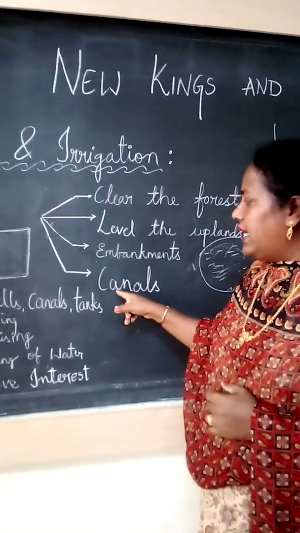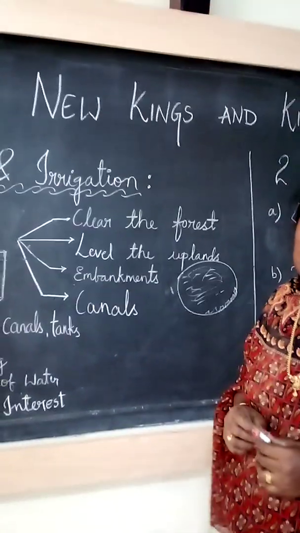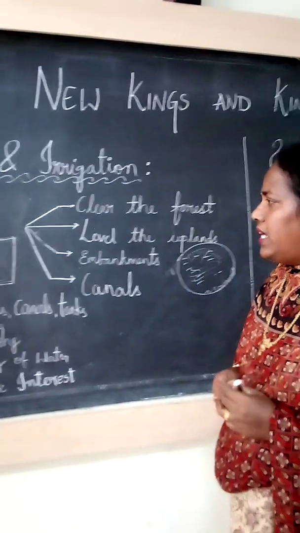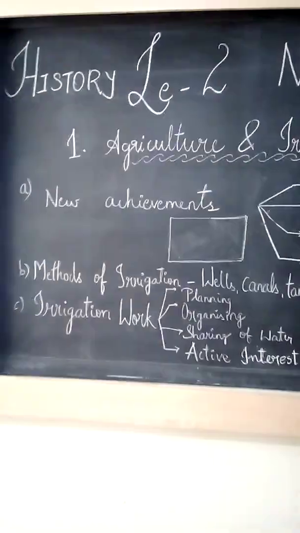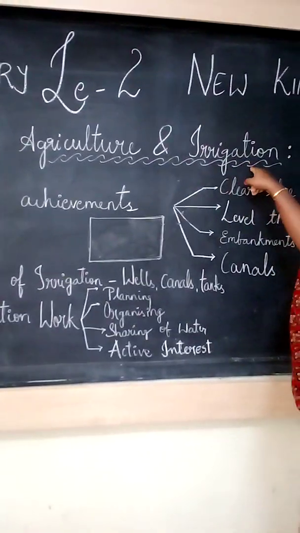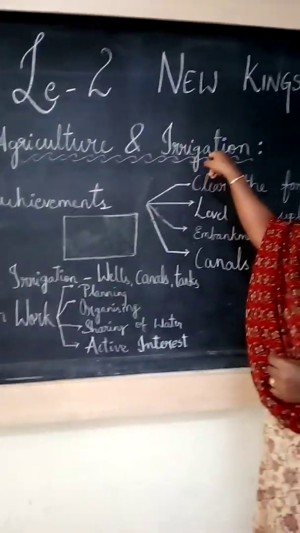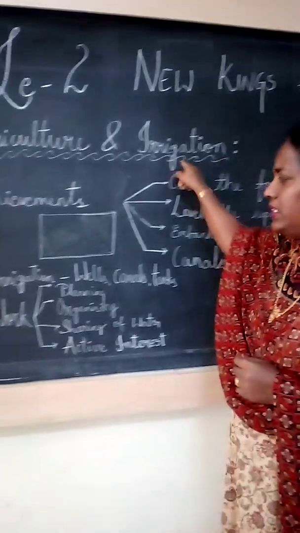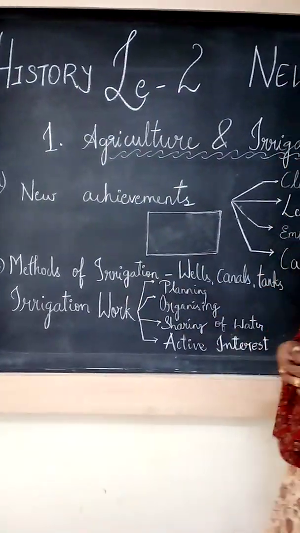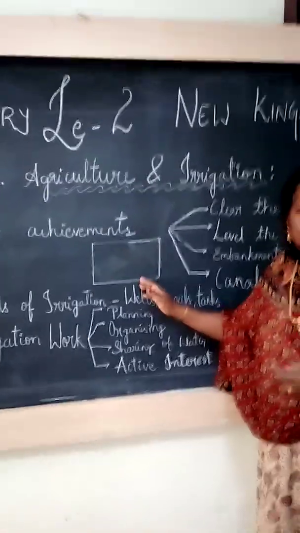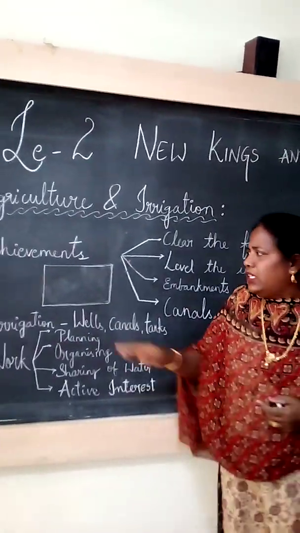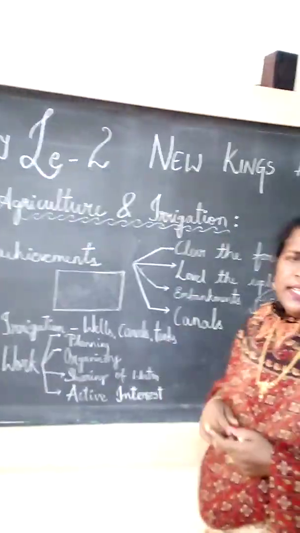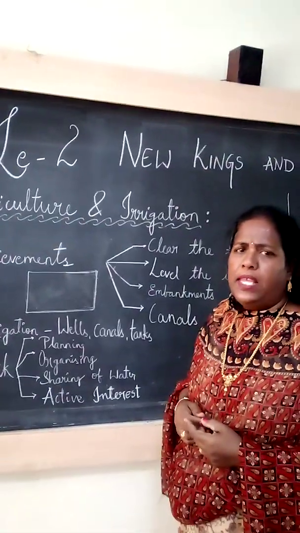Next, they constructed canals. They brought more land under cultivation. Next we'll see irrigation. What new methods did they introduce in irrigation? Now we brought more land under cultivation. Earlier only some piece of land was there, so the water available was enough.